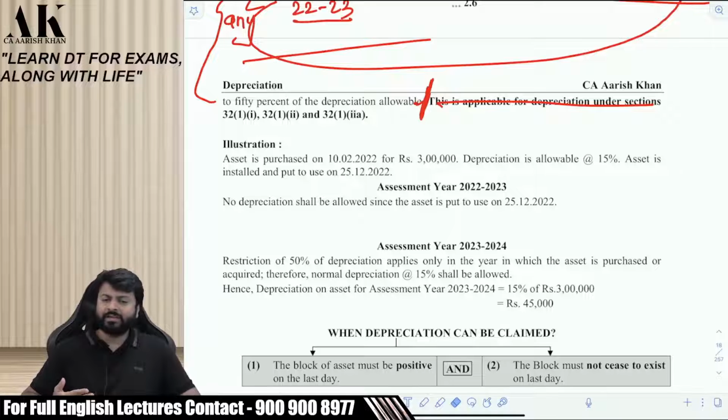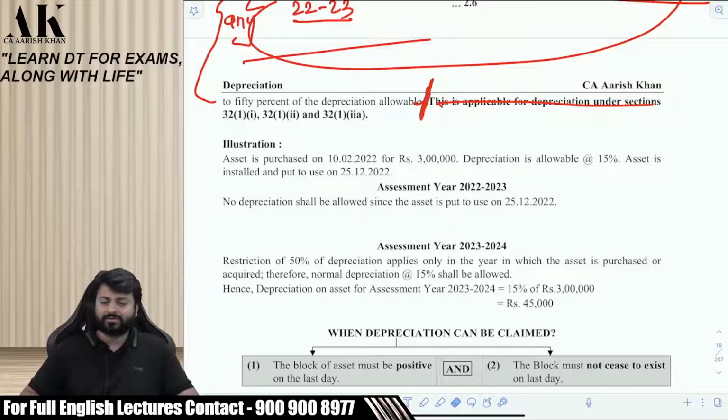Don't have one-sided communication. Speak at your home without thinking about whether I am live or not. Speak on your own. That will only make you. It's a theoretical paper ultimately. Direct tax is not a practical paper like FR or SFM. It's a theoretical paper, but it's a logical paper, not very theoretical like a boring paper such as audit.